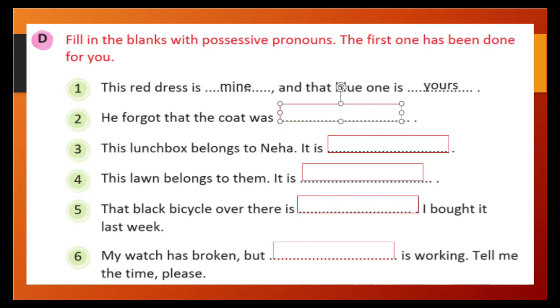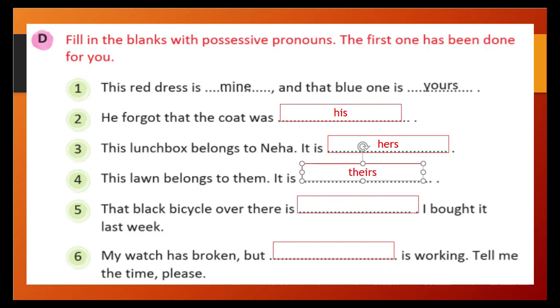The coat was his. This lunch box belongs to Neha and it is hers. The ownership we can show with hers, possessiveness. This lawn belongs to them. It is theirs. Here it is plural, so we will use theirs as a possessive pronoun.